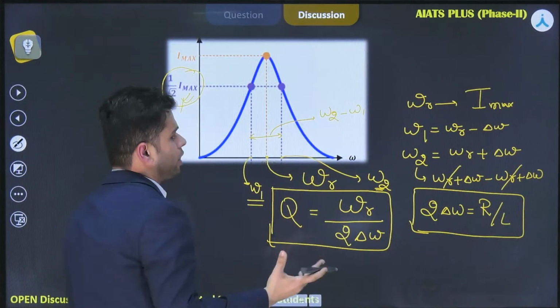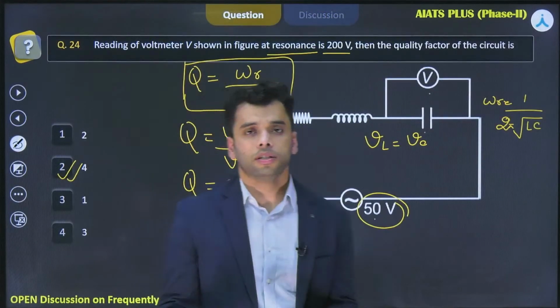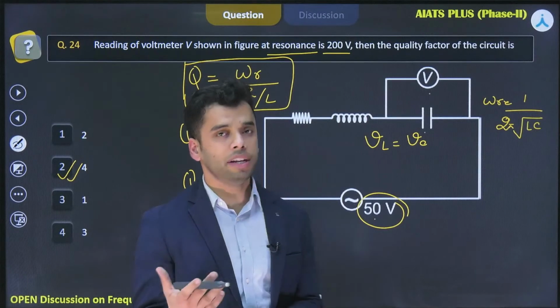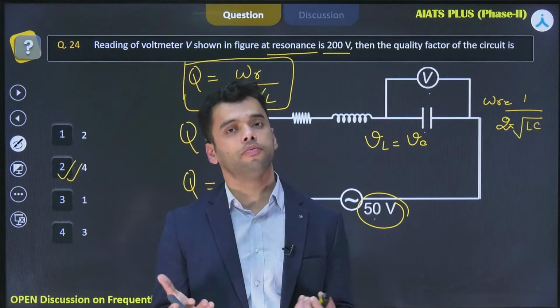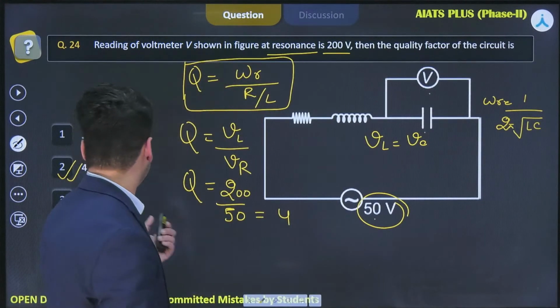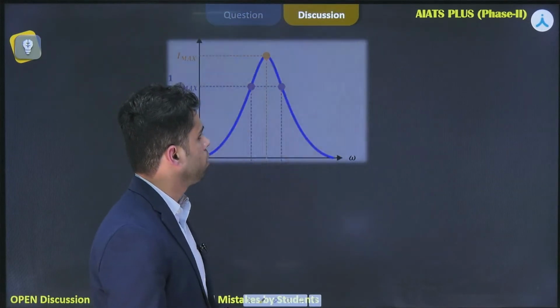You should be thorough with the graph also, right? And you're good to go with such problems. But this is a bit difficult problem as far as the actual NEET examination is considered, right? But you should be prepared for all kind of problems. Now dear students, it was problem 24 of the original paper, and the correct answer to this problem is option 2. Let's move forward to the next problem.